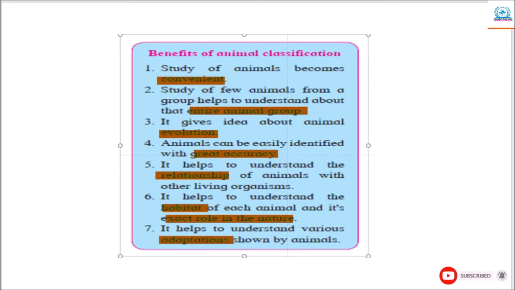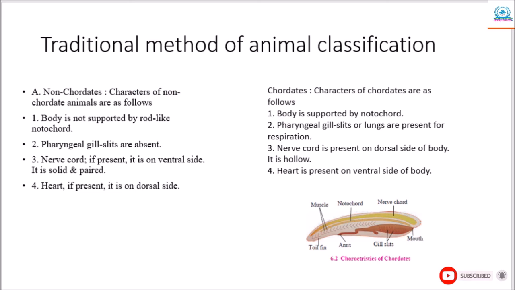Next, the traditional method of animal classification. In that, there are non-chordates and chordates. These two groups are there. Let me comparatively see them. Characters of non-chordate animals are as follows.